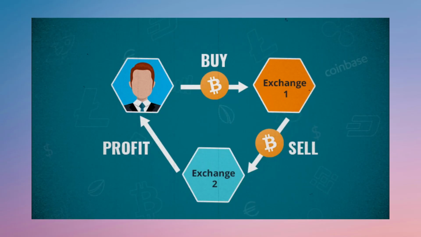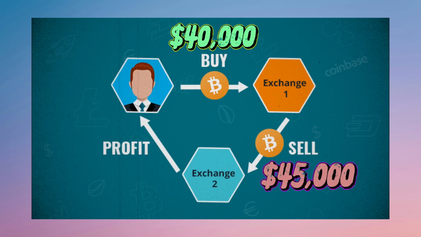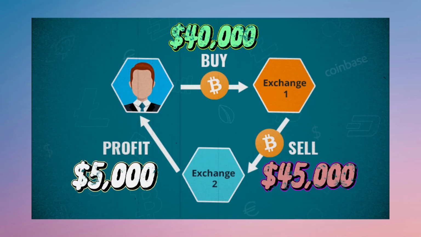A little theory. Crypto arbitrage is a profit on the difference in the price of cryptocurrencies on different platforms. For example, Bitcoin costs $40,000 on one site and $45,000 on another. By buying Bitcoin for $40,000 on the first site and selling it for $45,000 on the second, you get a net profit of $5,000. But in this lesson, you won't have to look for two sites with different prices. You will only need one platform.